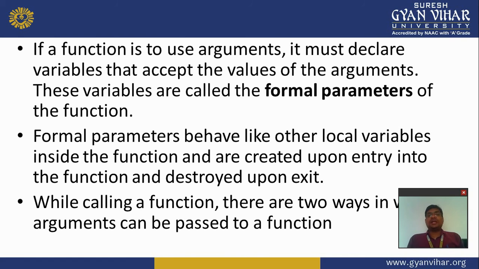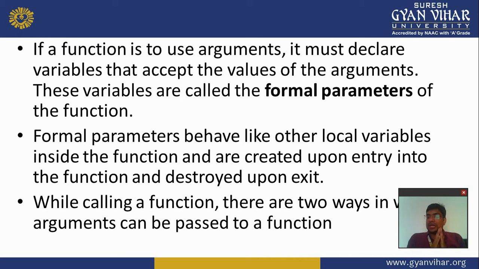If a function is to use arguments, it must declare variables that accept the values of the arguments. These variables are called the formal parameters. They have limited scope. When your function starts, your formal and local variables start, and when the function ends, the variables are automatically destroyed.